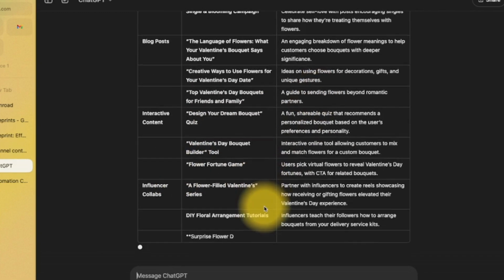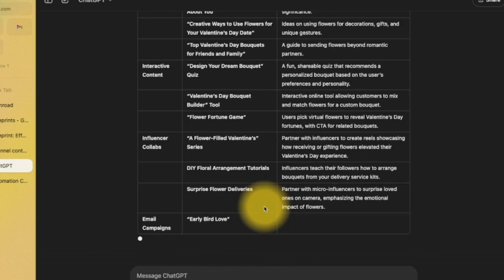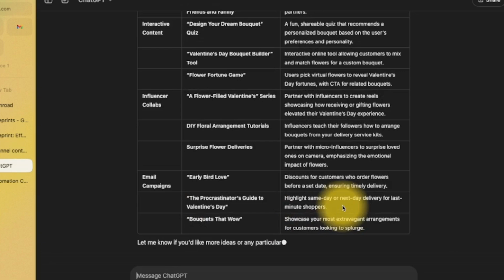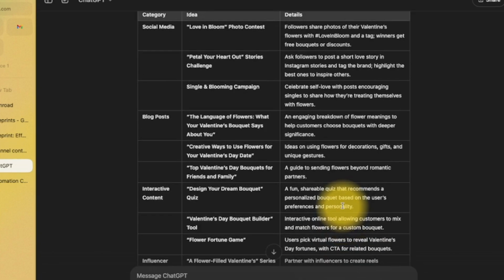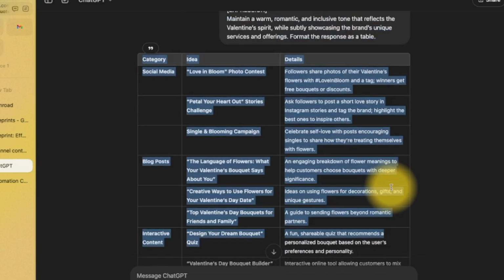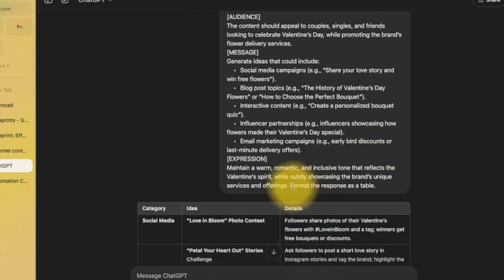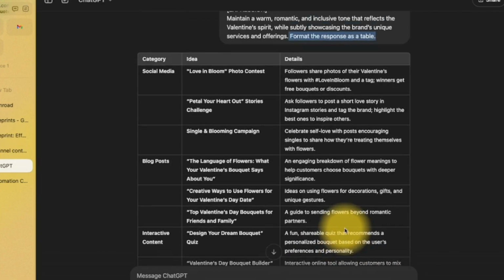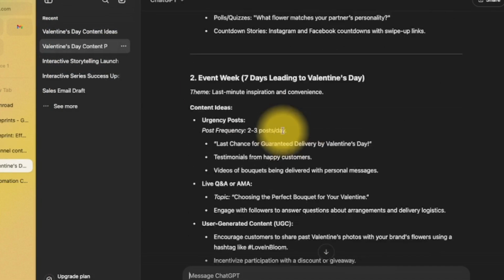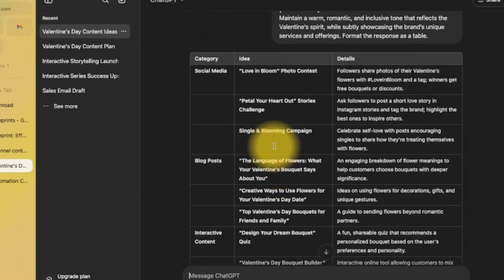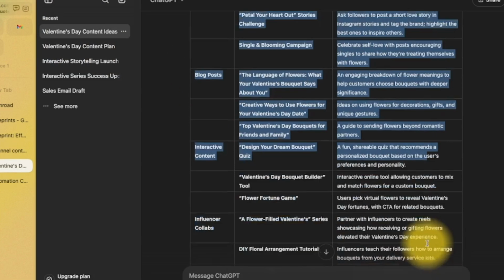Influencer collabs. Email campaigns again, bit different, bit more relevant to the brand. So it is a bit subjective as to which one you think is better. I asked for it to be a table, which is why it's given it as a table. Because if you imagine a professional workspace, you're not really going to want to give this long, spindly answer, which is obviously ChatGPT, whereas you might want to copy this into a spreadsheet and share it, and it comes across as that you have done it.